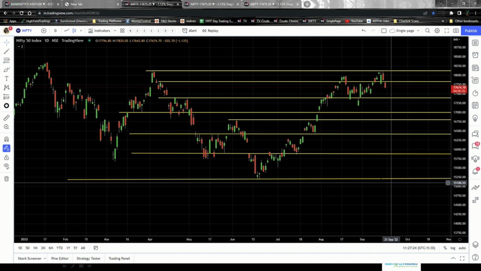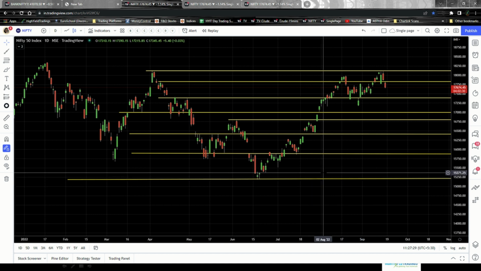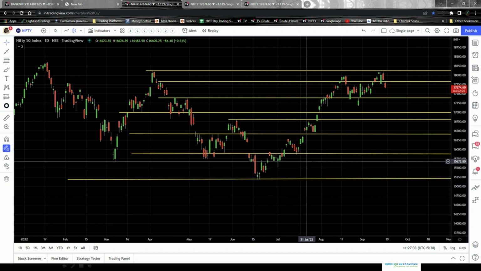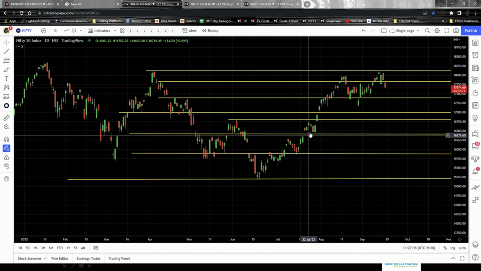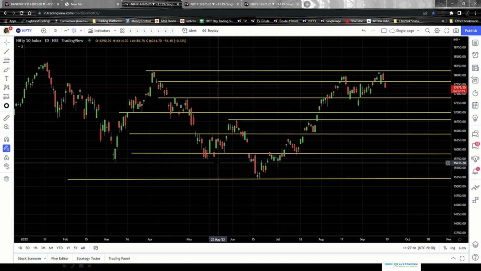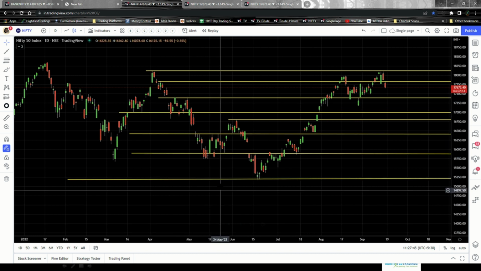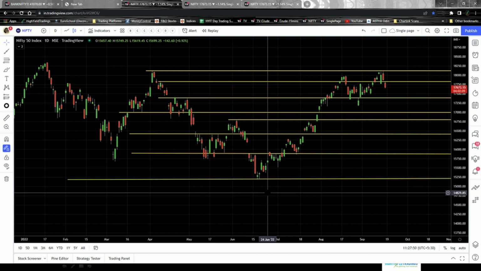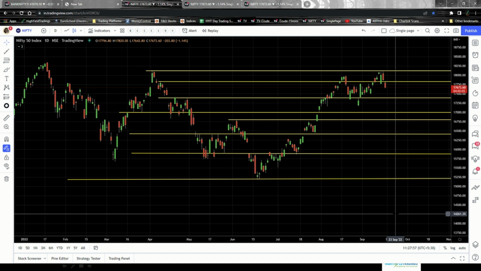Just by seeing this chart, what is the point where you can initiate a trade? Can you tell me? I have drawn the key levels on every swing low and on every swing high. Swing high, swing high, swing high, swing low, swing low, swing low. So for every swing low and for every swing high, I have drawn a key level. With this, do you think we can trade? The straight answer is no. Please don't do that. This is the wrong way of marking the key levels.